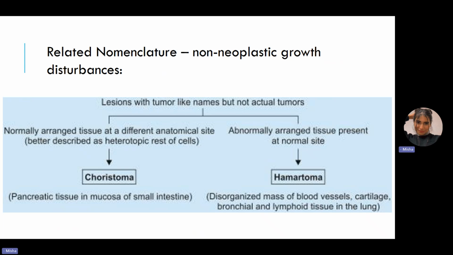Now let's talk about hamartia and hamartoma, or choristia and choristoma. Hamartia is a small one, hamartoma is a larger one. These are benign, disorganized, but well differentiated tissues which are native to the site. What do I mean by native? Means that this is a normal site where they're supposed to be present. So you can see in the picture, they say abnormally arranged tissues present at a normal site. So the cells that are present over there are normal. They are normally present there as well.